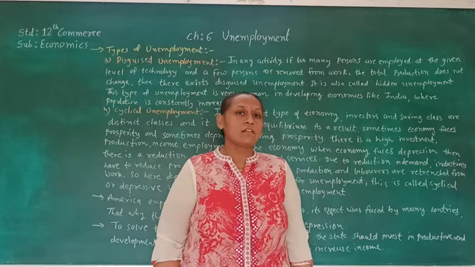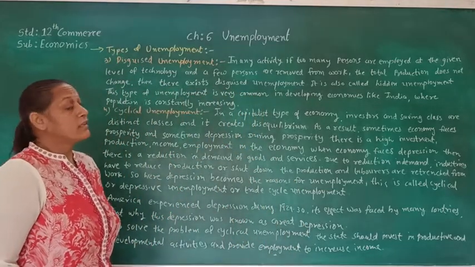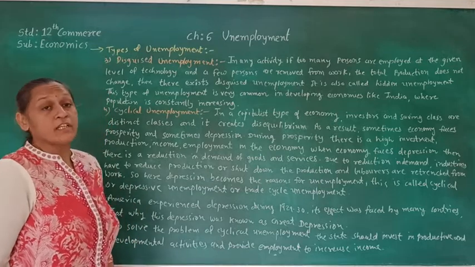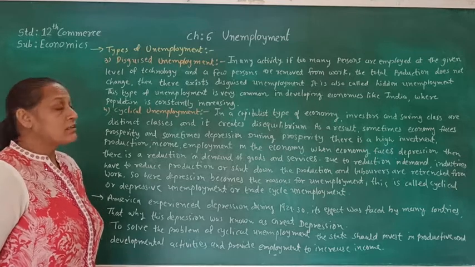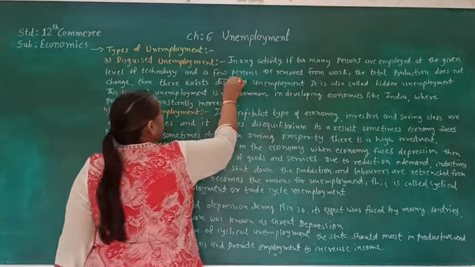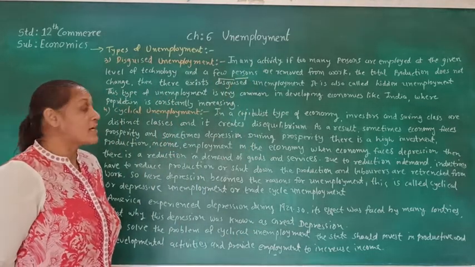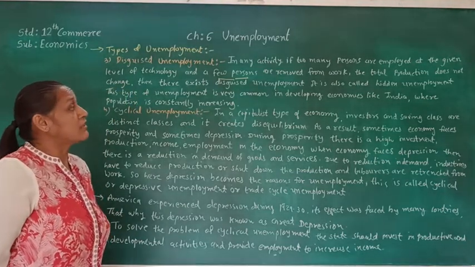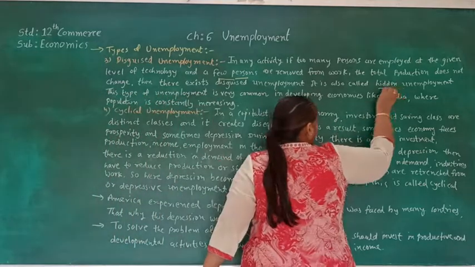Our next unemployment is disguised unemployment. Disguised means hidden unemployment. In any activity, if too many persons are employed at the given level of technology and a few persons are removed from the work, the total production does not change, then there exists disguised unemployment. It is also called hidden unemployment.